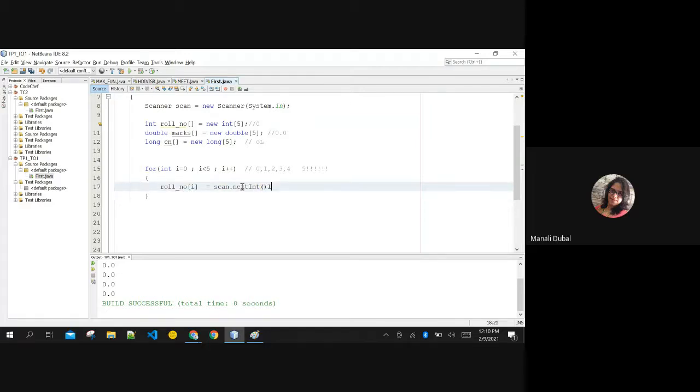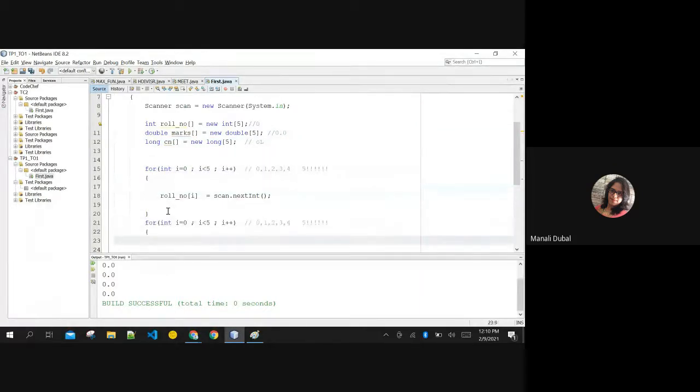Is it compulsory to make 3 different loops for 3 different inputs? No, ma'am. You can take them in one for loop only. Put a statement so the user knows what to enter. Yes, correct. What I was asking is, for inputting 3 different arrays, do I need 3 different loops here? Do I need 3 different loops for inputting 3 different values in different arrays? Like marks of i equals scan dot nextDouble, sorry. Do I need this?